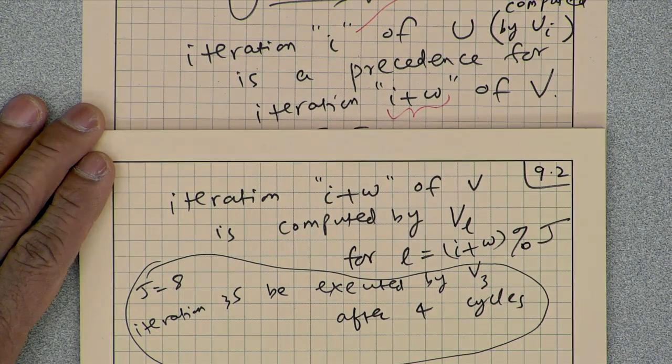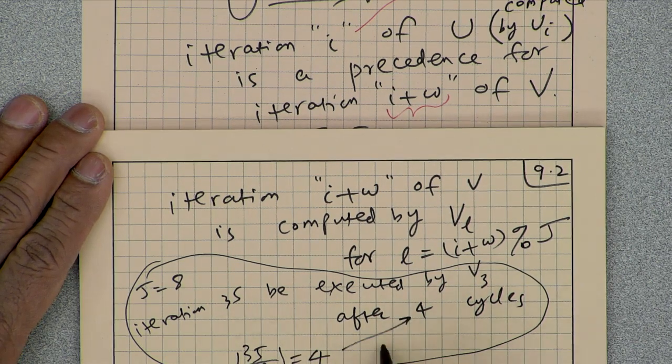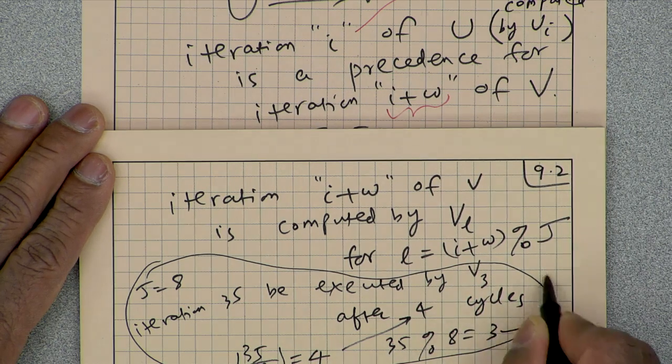So divide I plus w by j and take the remainder, just as here we would take 35. 35 divided by 8, the floor is 4, that's that number. 35 remainder 8 is 3, and that's v3.